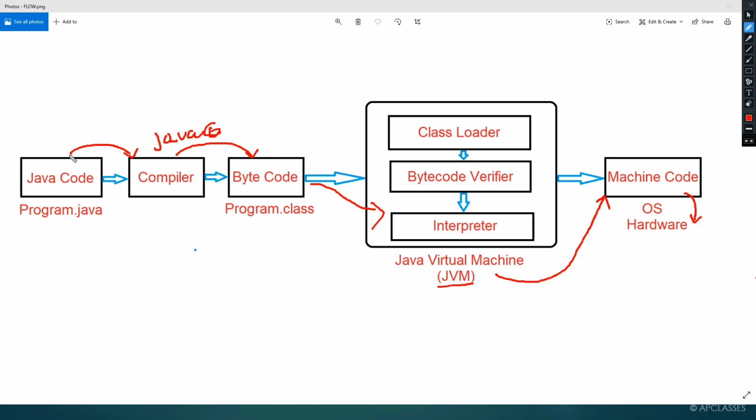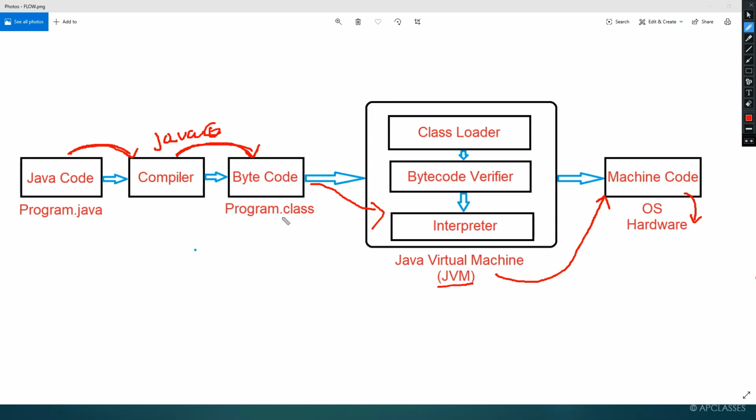So once again, let us discuss. Java source code with the help of the Java compiler, that is javac, gets converted to bytecode.